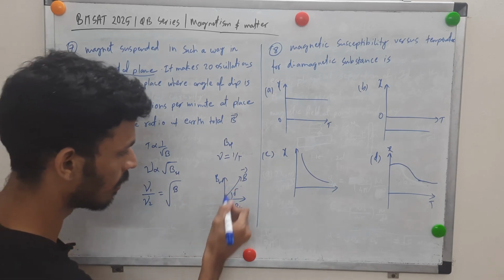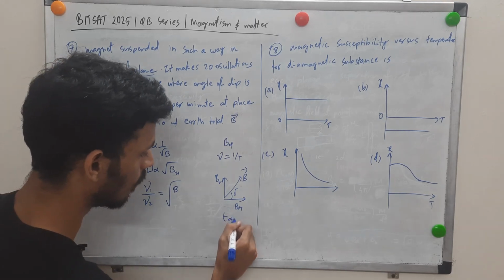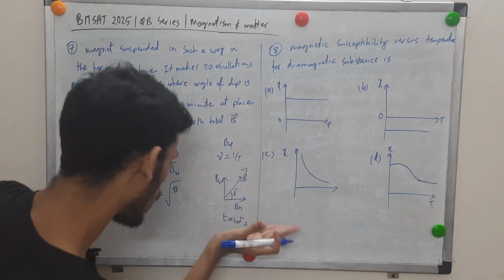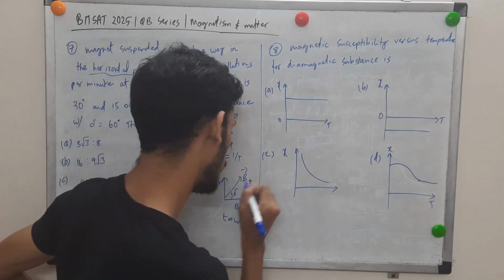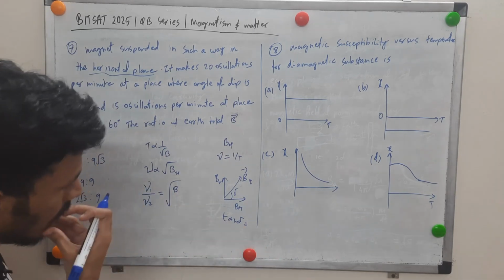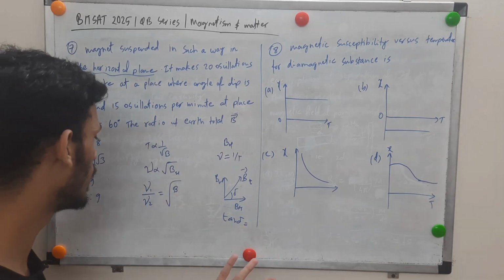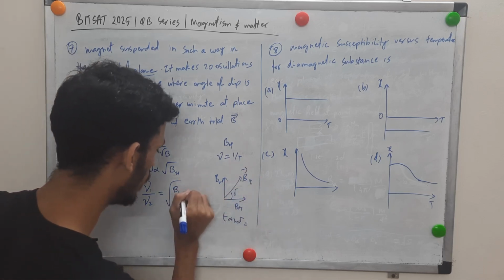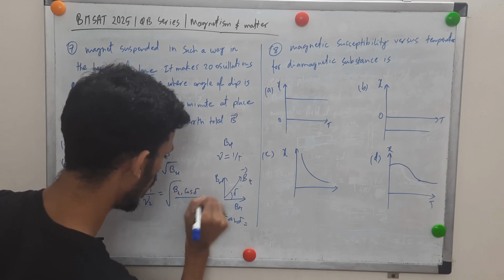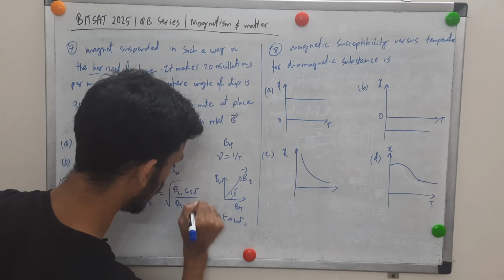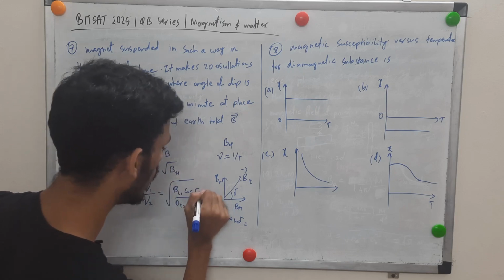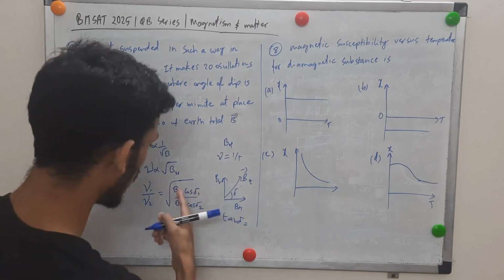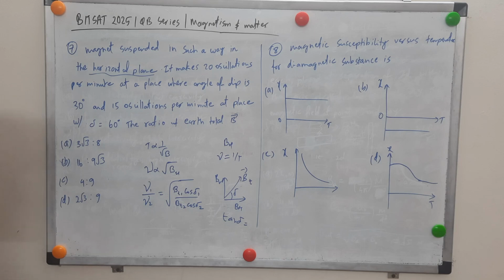So you can see the relation, right? Tan delta over here, tan delta is BV by BH. Okay. So this is the total field, right? The horizontal component will be in the cos form, right? So you can write BH as BT cos delta, right? BT1 cos delta 1 and BT2 cos delta 2, right? This is directly related, and delta 1, delta 2, the angle of dip is changing and the field will also be changing, right?